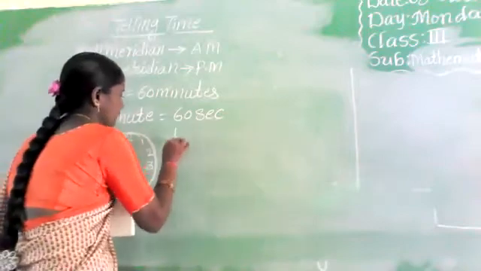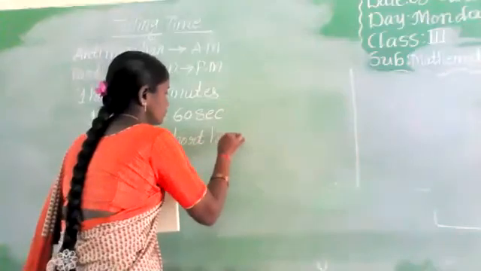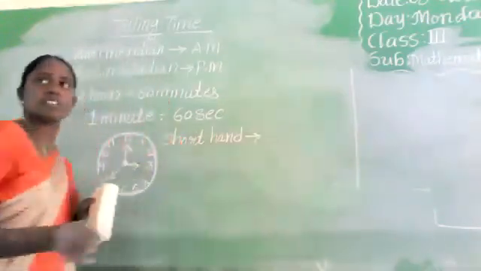Not clear. We will open them. So open them to see the class clearly.